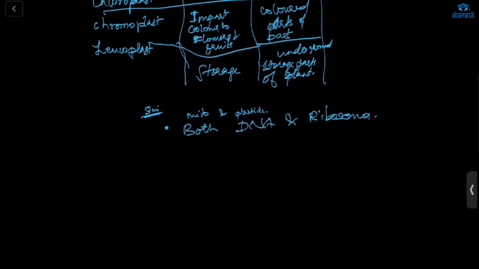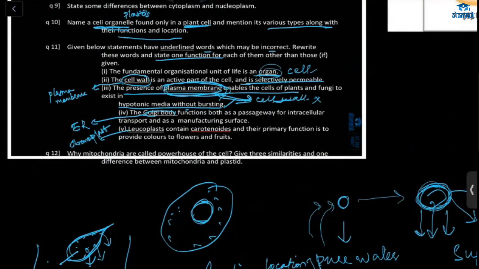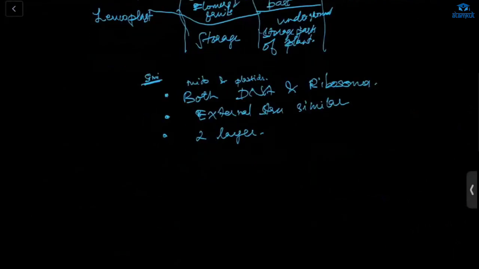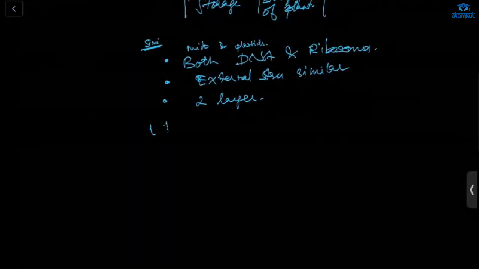DNA. Next, you have to know that the external structure of the mitochondria and plastids are similar. Outside their layer, structure similar. Both contain two layers, more than one, two layers, okay. These three similarities you have written. Now what they are asking is one difference between mitochondria and plastid. This one should be simple, right? One difference. What will you write?